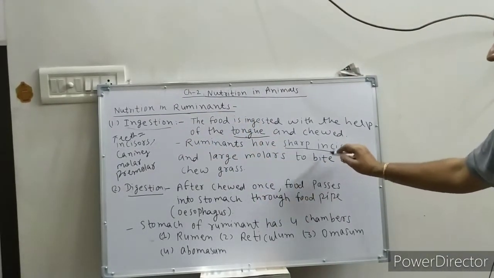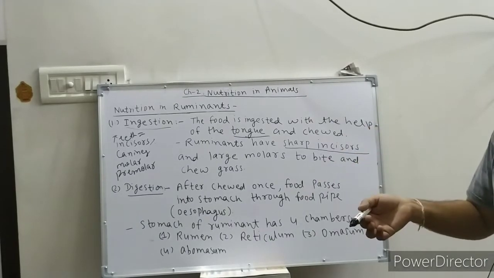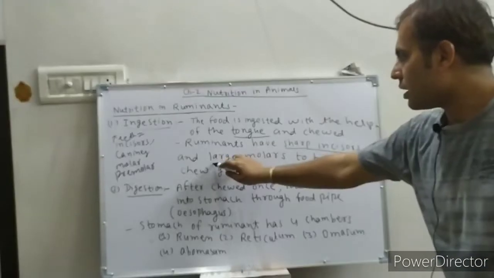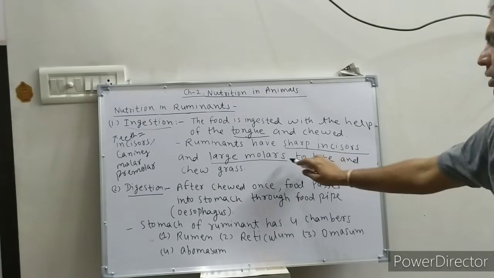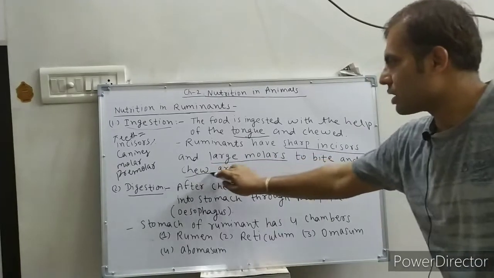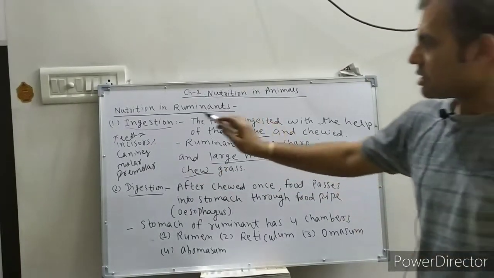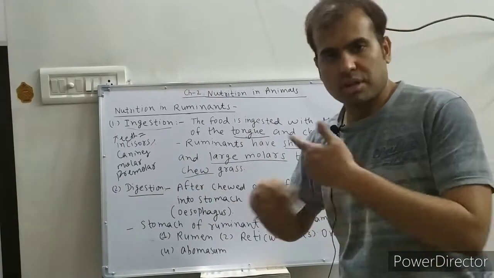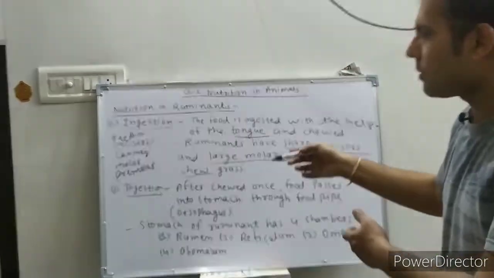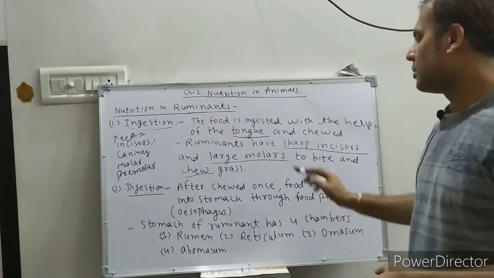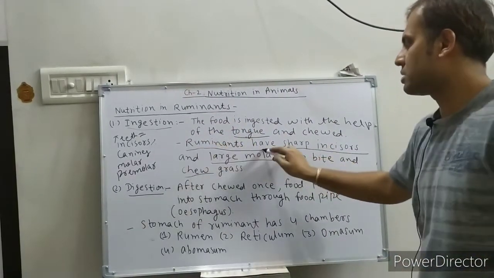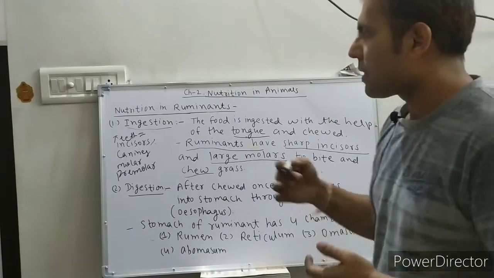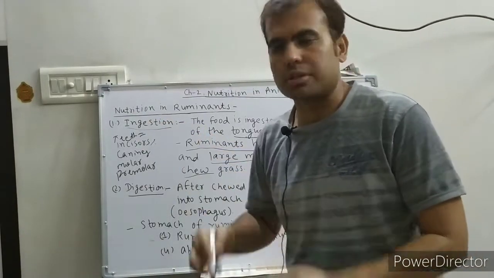They use incisors for biting the grass and large molars for chewing the grass. Understand? Incisors for biting the grass and molars for chewing the grass. So these types of teeth are used by ruminants for the process of ingestion.